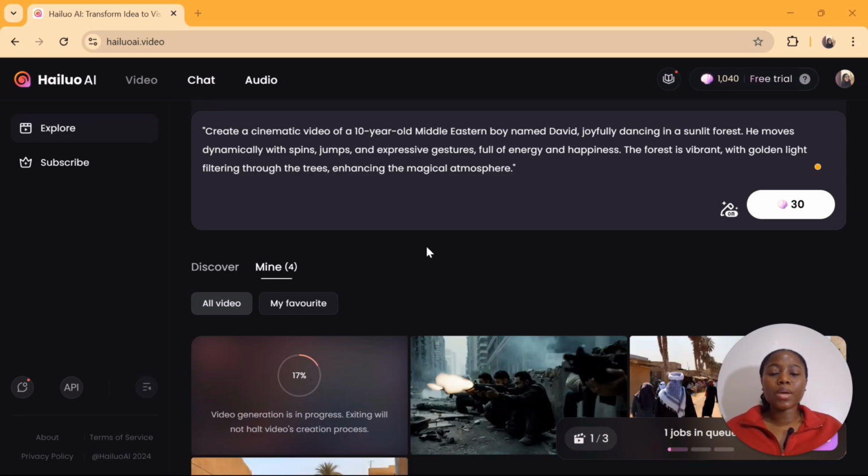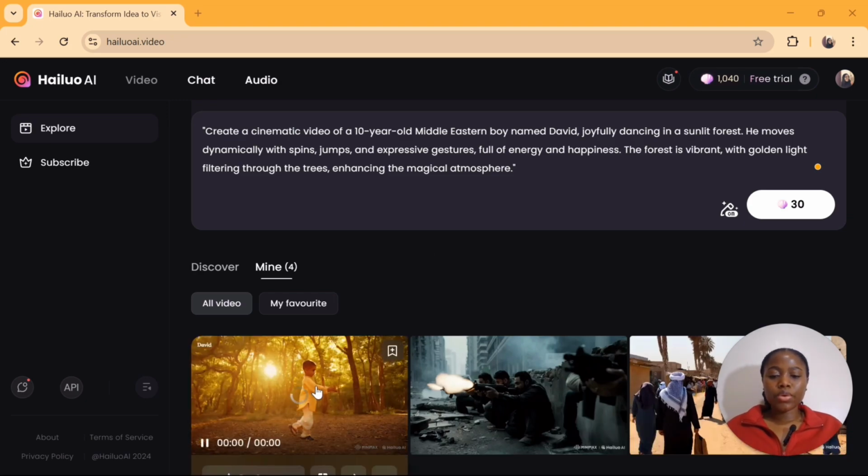The downside of Minimax Hailuo Ai is that you're only allowed to generate landscape videos. You do not have the chance to generate a portrait video unless you post an image in a portrait format. But if you're using text prompt, you cannot generate a portrait video, but only a landscape video, if you get what I mean. Everyone that doesn't want to spend money generating videos should use Hailuo Ai and start making money from it before it becomes completely monetized.